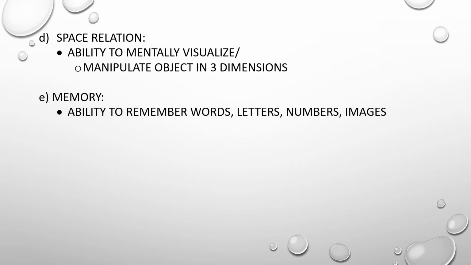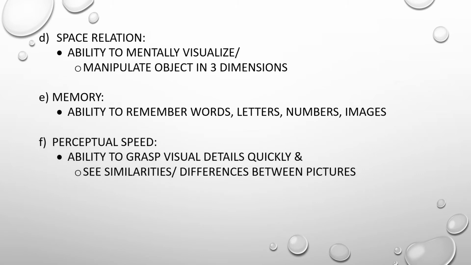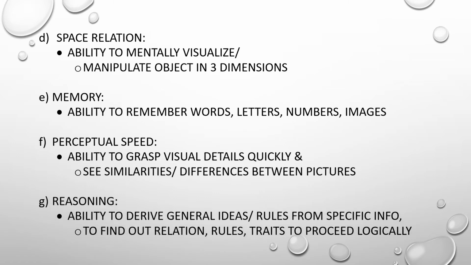Memory is the ability to remember words, letters, numbers, images. Now perceptual speed is the ability to grasp visual details quickly and see similarities and differences between pictures. Reasoning is the ability to derive general ideas and rules from specific information, to find out the relations, rules, traits, and to proceed logically.